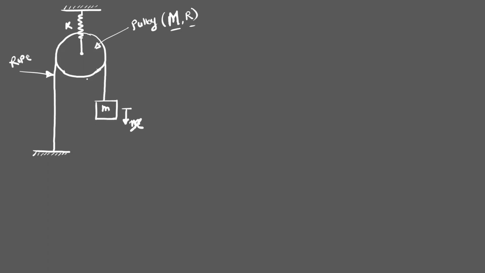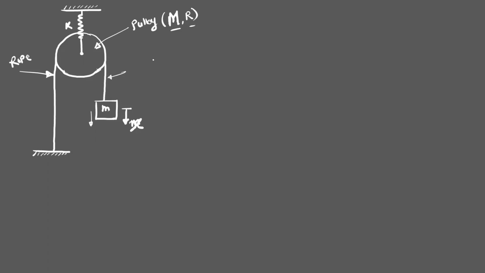Here there is proper friction between this rope and this pulley. That means the rope cannot slip on the pulley. So when we press the mass m in the downward direction, because of the friction between the pulley and the rope, the pulley also rotates in the clockwise direction. So for the kinetic energy, we have to consider the kinetic energy for the linear motion and the kinetic energy for the rotational motion.